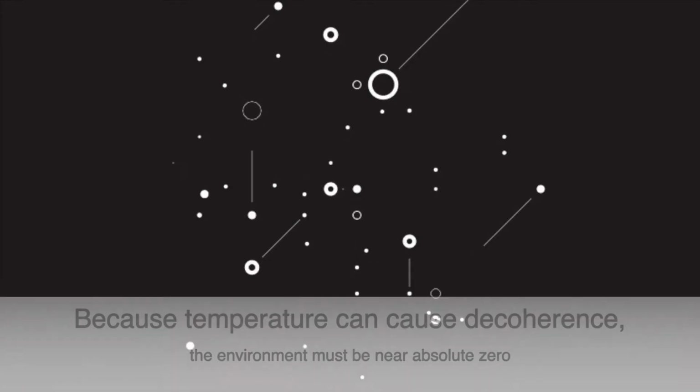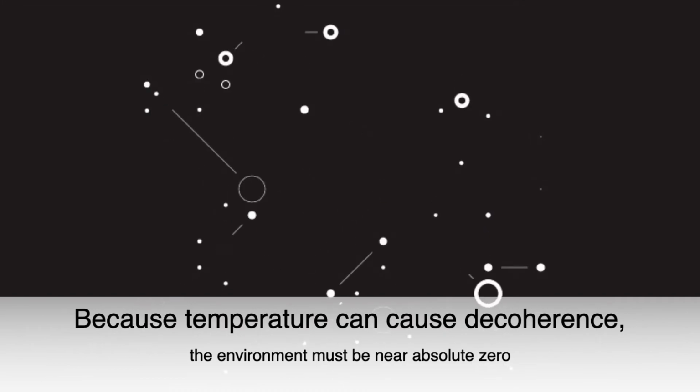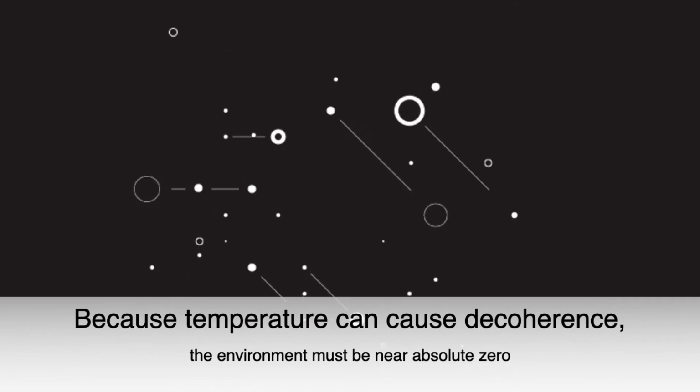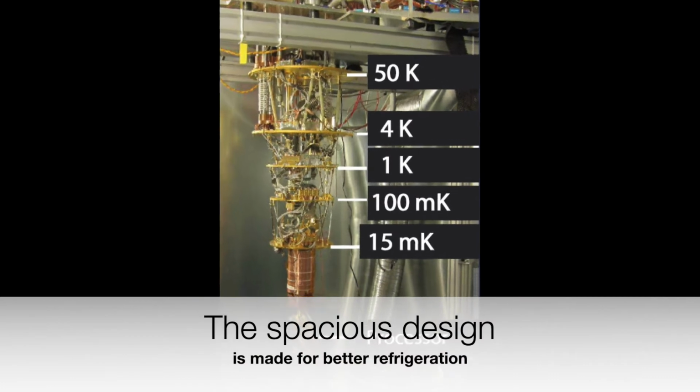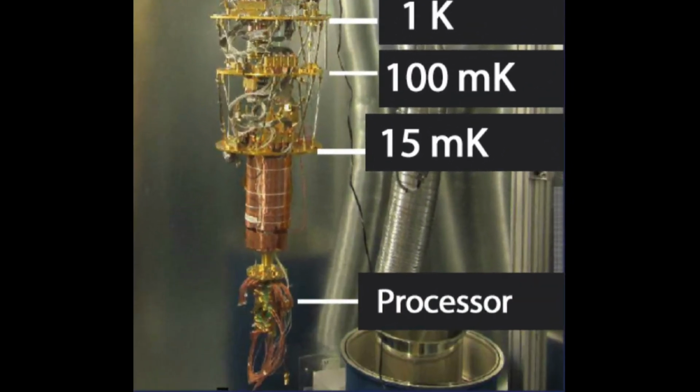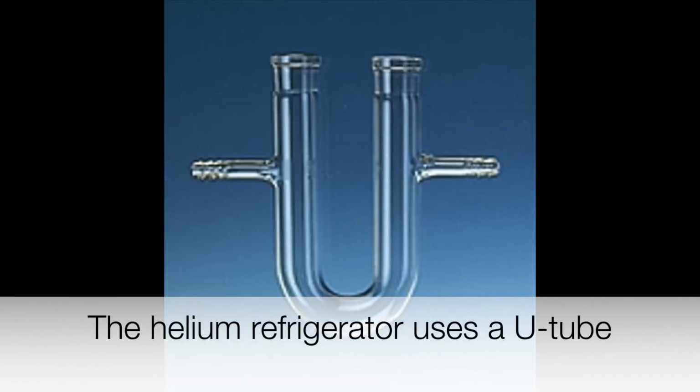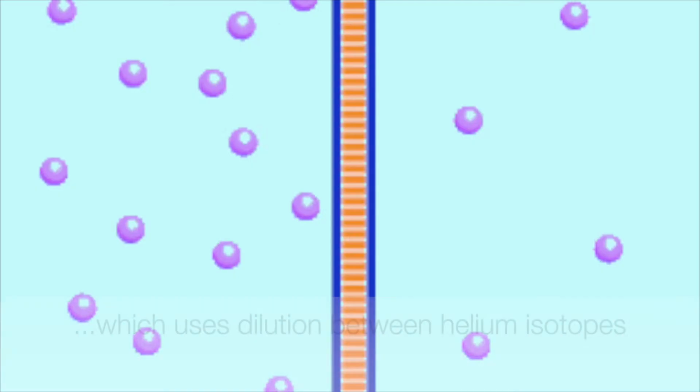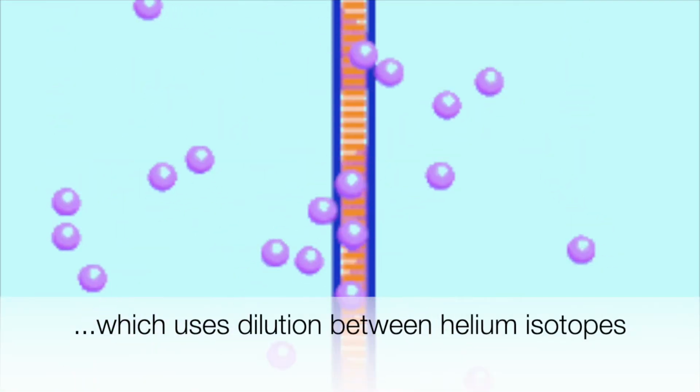Dilution refrigerators. Because the temperature kicks qubits out of superposition, it needs to be reduced down to near absolute zero by refrigerators, only possible currently with a spacious design. The helium refrigerator uses a U-tube and a dilution between helium isotopes.